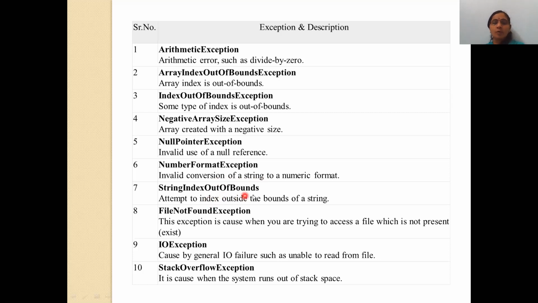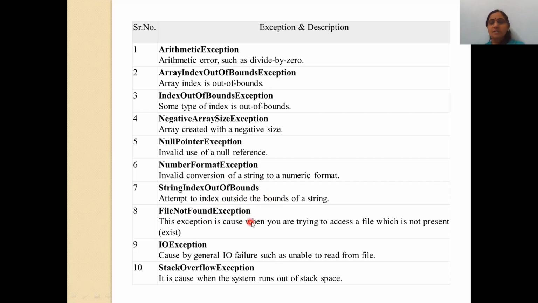String index out of bounds: an attempt to index outside the bounds of a string. Suppose the string has 7 characters and in the program you refer to the ninth or 10th character. In that case the string index out of bounds exception will be raised.